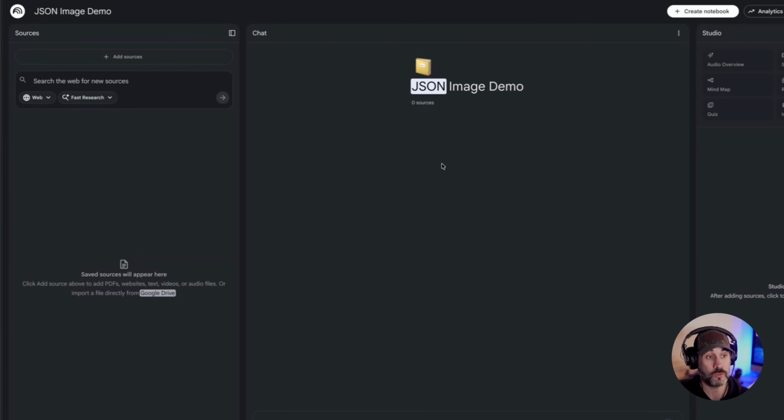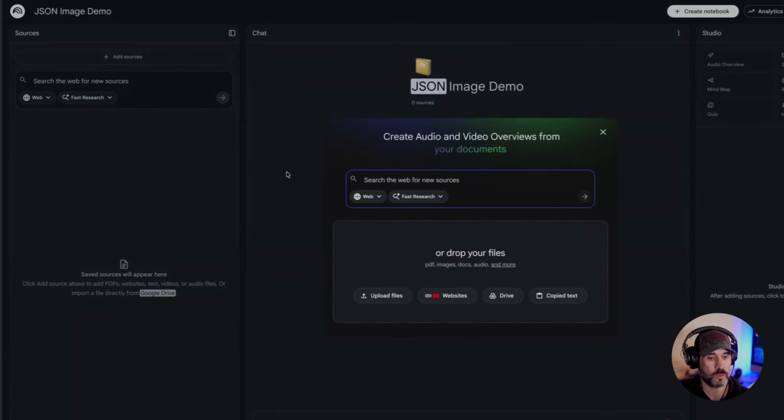And the next thing we're going to do is add the sources, which is very simple. We're going to go to add sources. We're going to click Drive, and then we're going to select the actual Google Docs. All you need to do very simply is go to the Notion doc and just copy and paste the information into a Google Doc, save it, and then upload. Just make sure that you're saving the Google Docs and the Notebook LM in the same Google account. So real quick, we're going to upload those files.